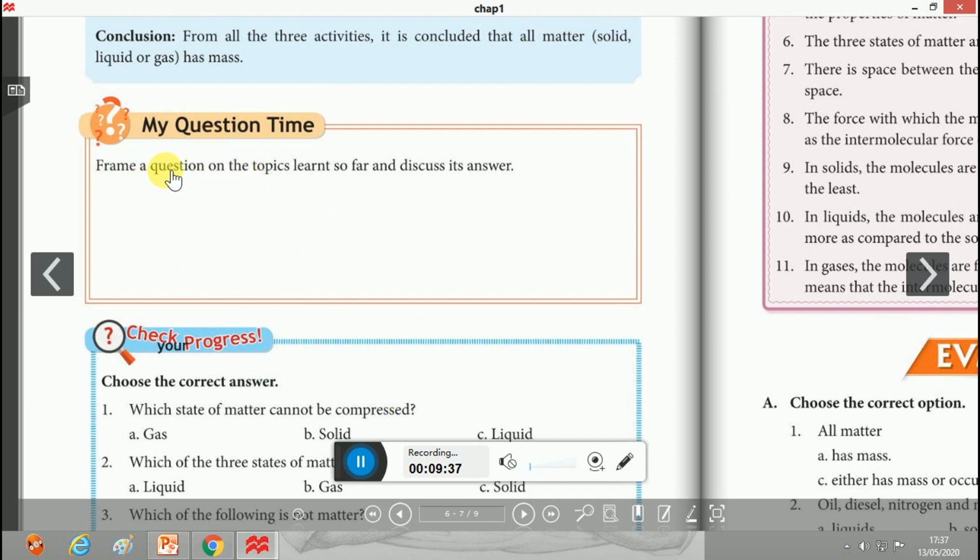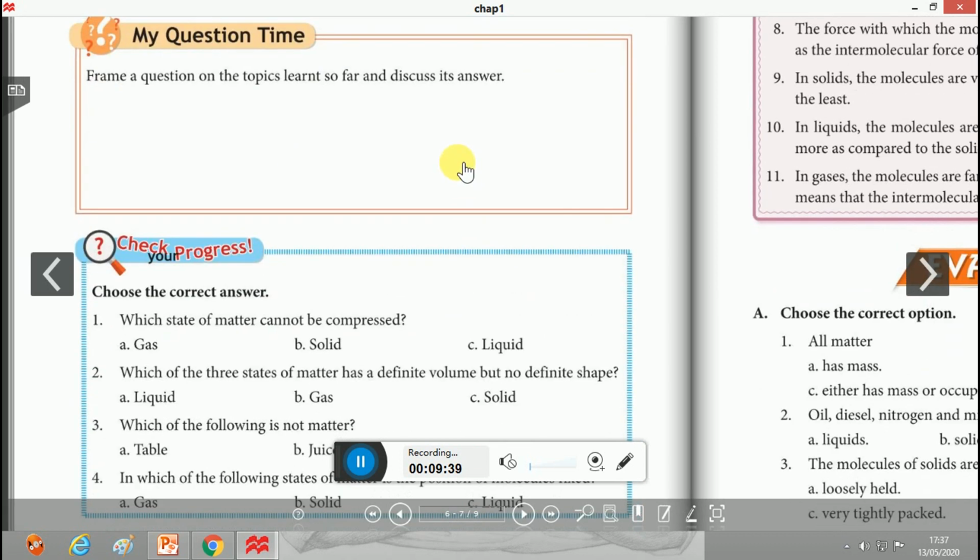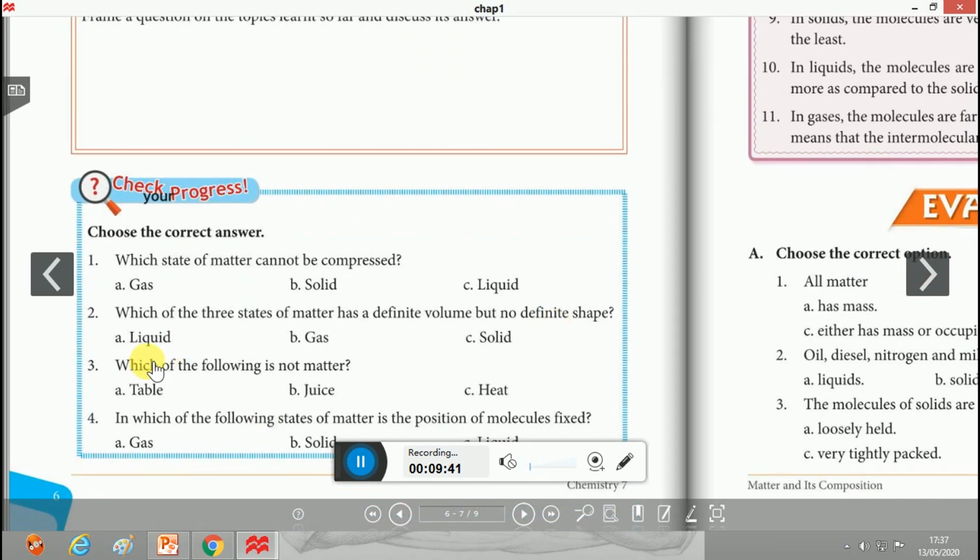This is your question time. Frame your questions on the topics learned so far and discuss their answers. This is your homework. And the next one, check your progress.